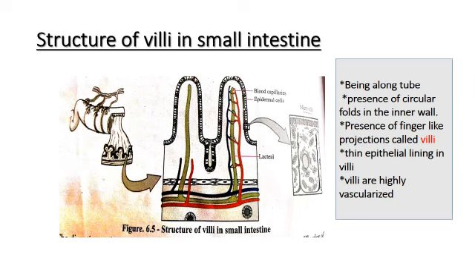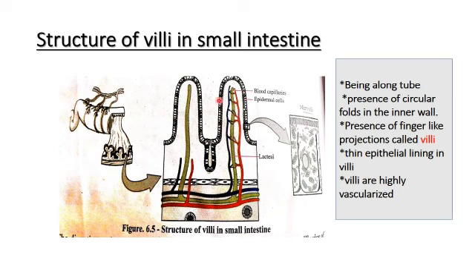And there are circular folds in the inner wall of the small intestine, like this. And there are finger-like projections. These are the finger-like projections, and they are called villi. Villi are important small structures present in the small intestine for absorption of food. And the thin epithelial lining, you can see that, also helps absorption.